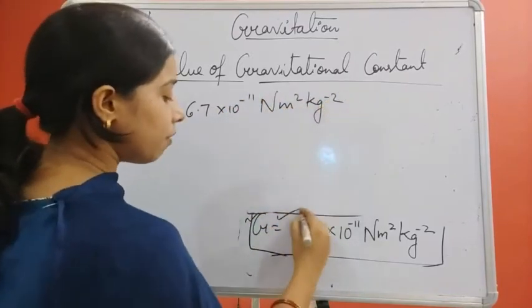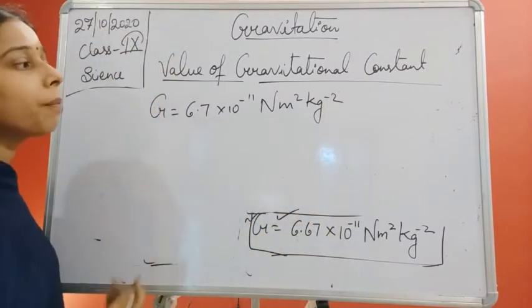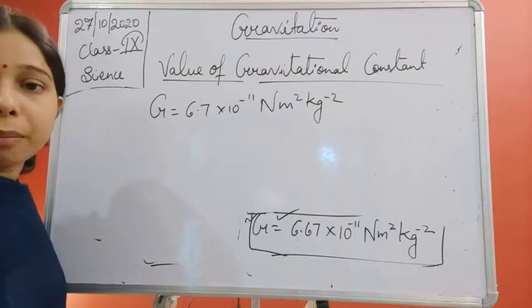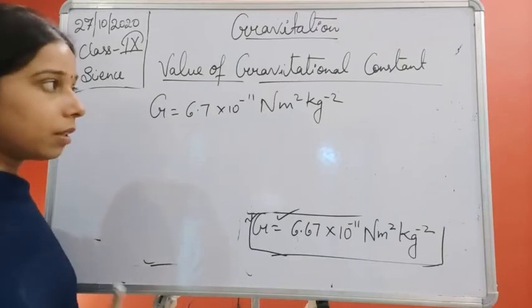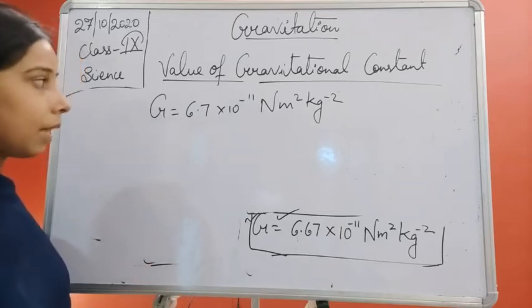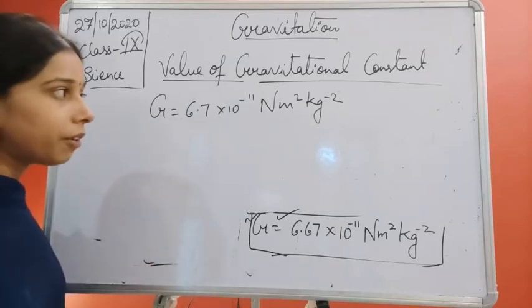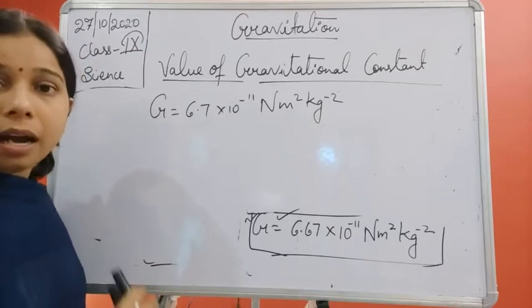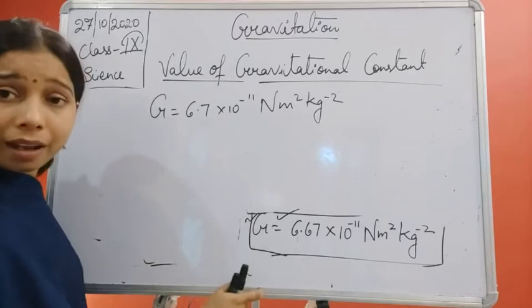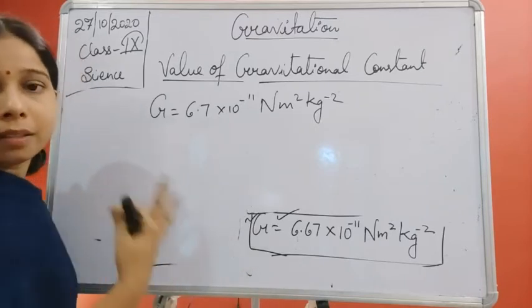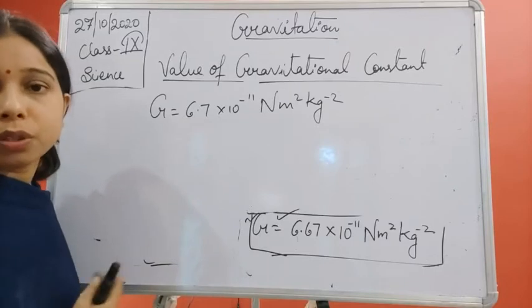But actually the value is 6.67. For a numerical point of view, to make the calculation easier, we use 6.7 into 10 to the power minus 11. But if the value is not mentioned, at that time you have to take this value and put it in the formula and find the gravitational force existing between the two objects.